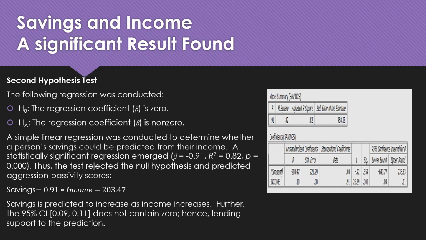Savings equals 0.91 times the income minus 203.47. In support of the prediction, the 95% confidence interval was 0.09 and 0.11, contains no zero.